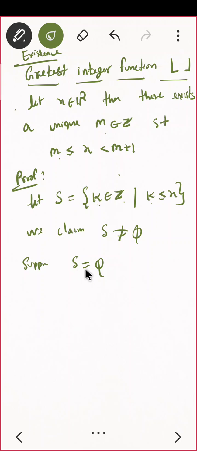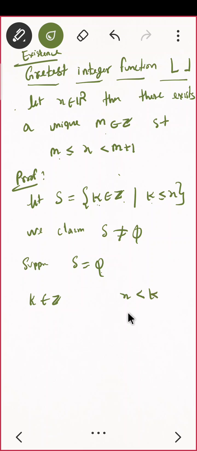Suppose S is empty. That means what? For all k belonging to integers, x is always less than k.